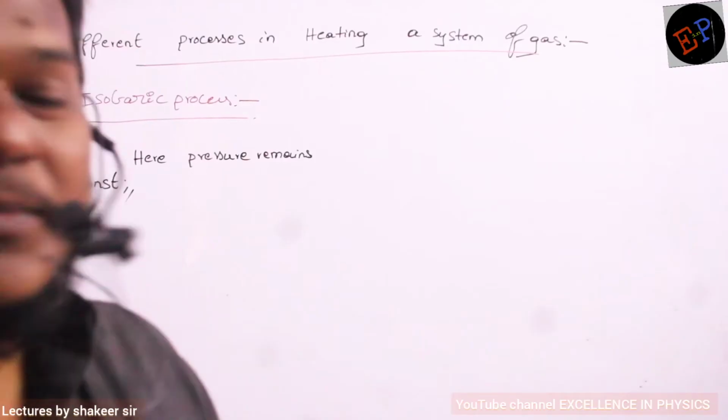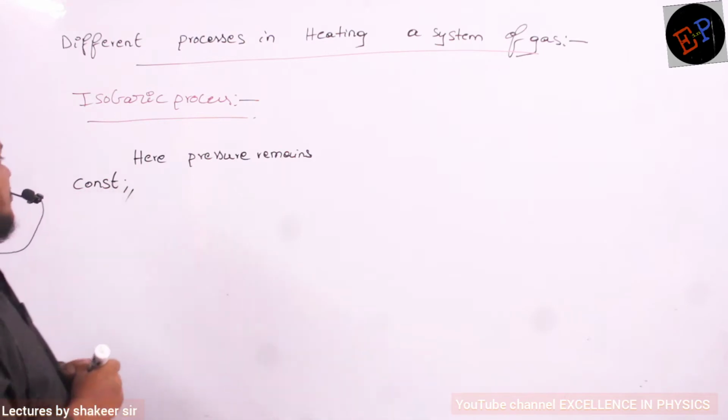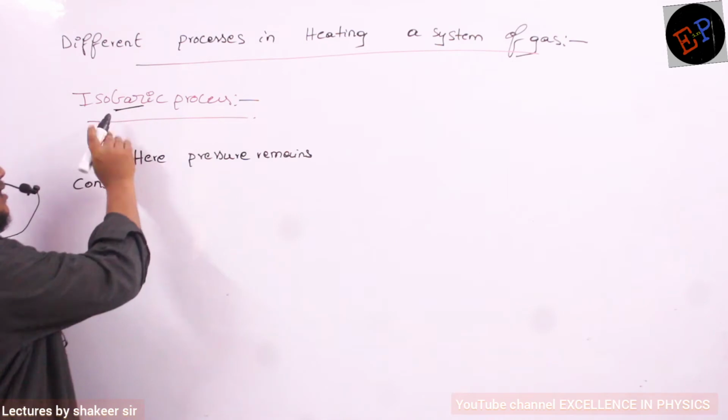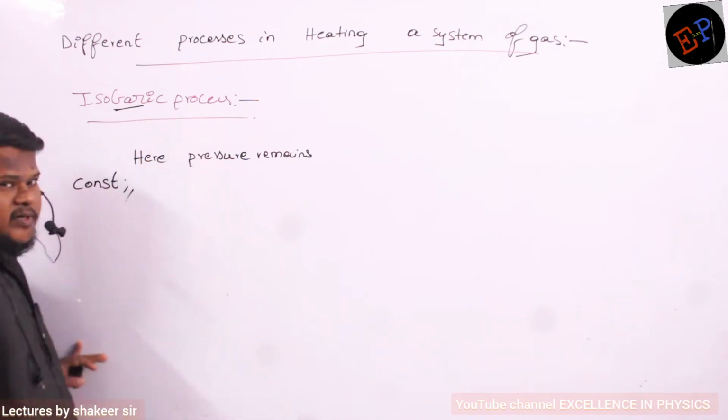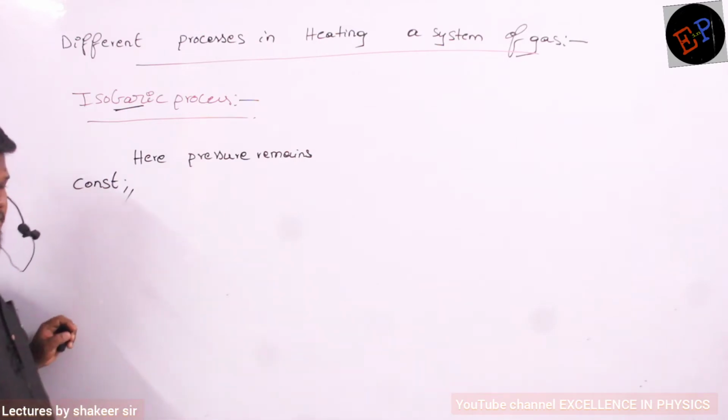So isobaric process. What is meant by isobaric process? Here pressure remains constant. See, bar is the unit of measuring pressure. Like this you can remember. Bar is the unit of measuring pressure. So isobaric means pressure remains constant.